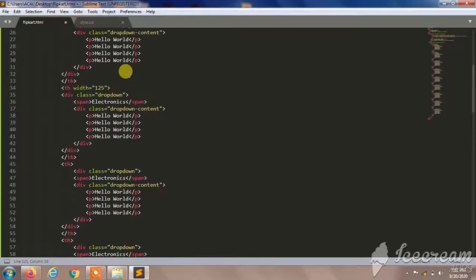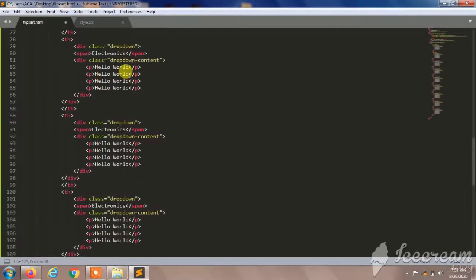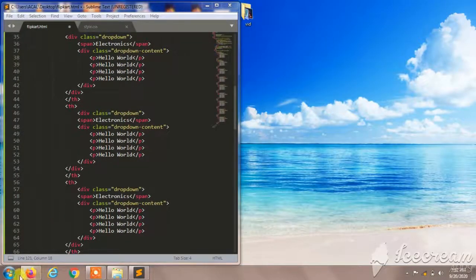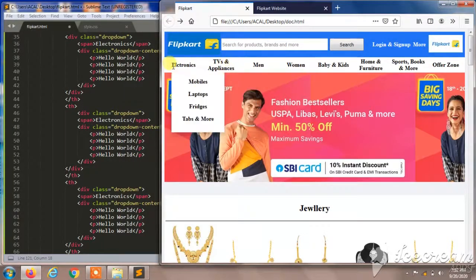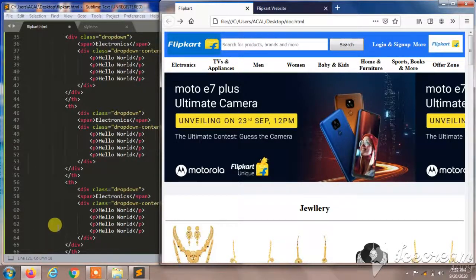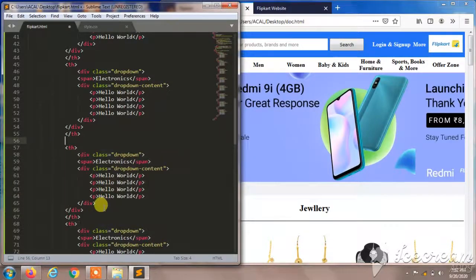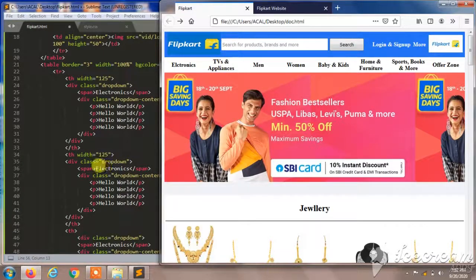So I'm going to give some changes here. So I printed 8 times. I'm going to give width. Before that, let's see how well our web page appears. So I'll minimize this. I'll come here. So it was electronics, TVs and appliances, babies, environments, home furnitures and all. So I'll remove this so that we have only 8 items here.